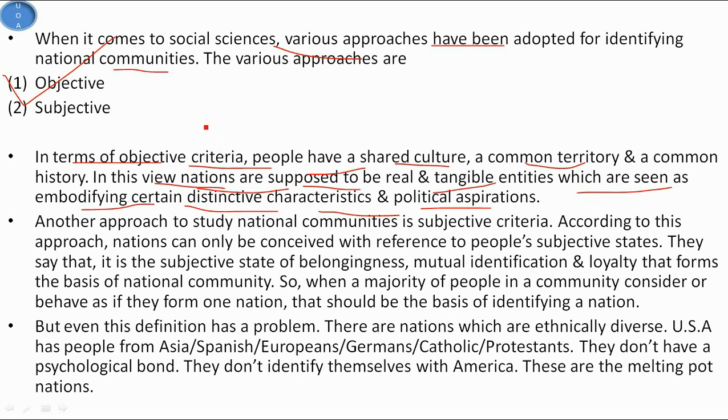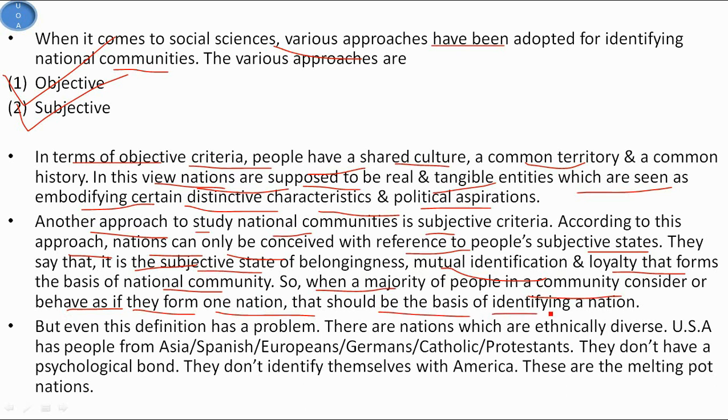Now we see the second criteria, that is the subjective. Another approach to study national communities is subjective criteria, and according to this approach, nations can only be conceived with reference to people's subjective states. They say that it is the subjective state of belongingness, mutual identification and loyalty that forms the basis of national community. So when a majority of people in a community consider or behave as if they form one nation, that should be the basis of identifying a nation.